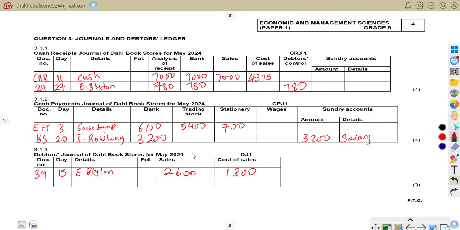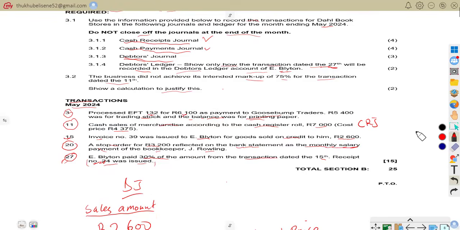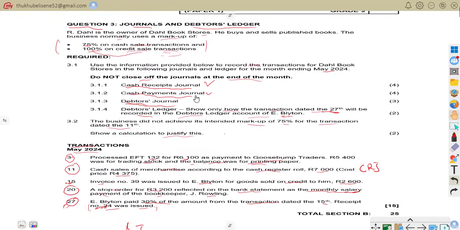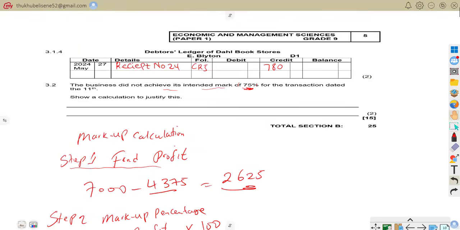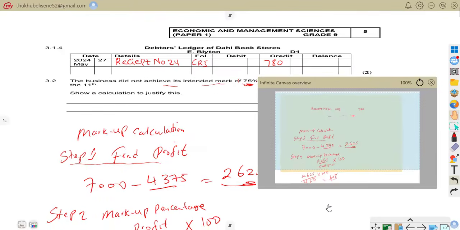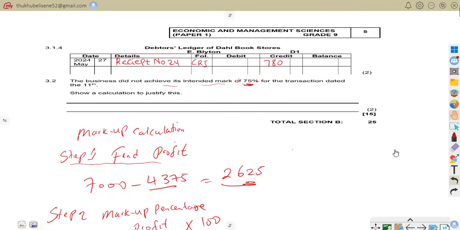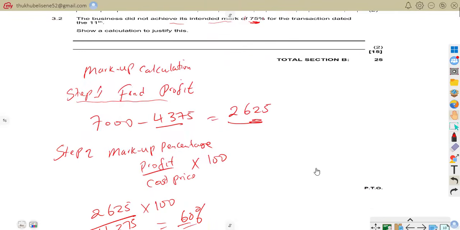Even in our question, it said 75% on cash sales transactions. So we know the business did not reach that because they only earned 60%. When you answer that question, that is how you show it through the calculation. It's because the business only reached 60%, not 75%.